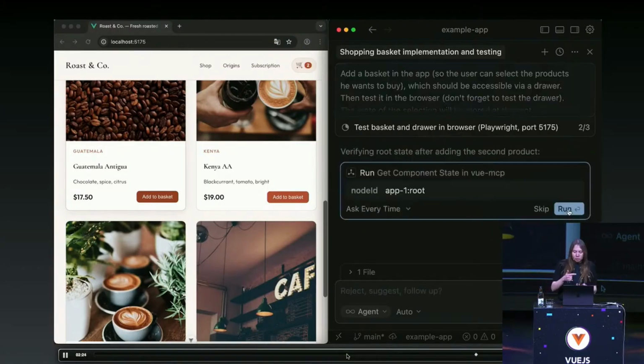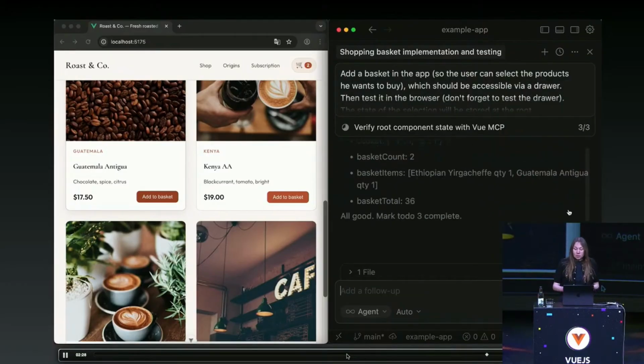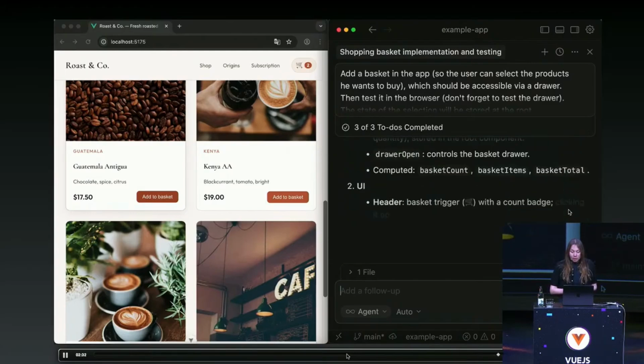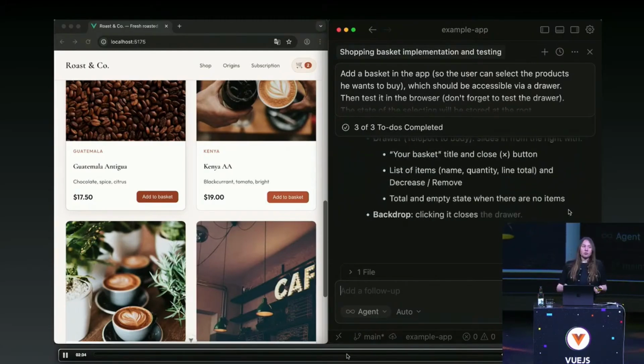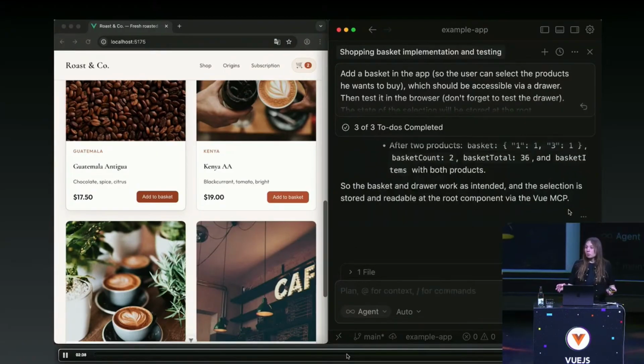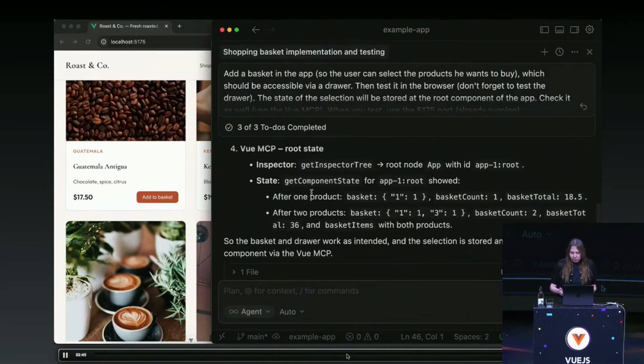It's coming back a bit to Playwright, so it's not completely seamless, but still, it is testing it, and I think it got it now. It concluded that visually the application looks as expected, and the state looks as expected as well.